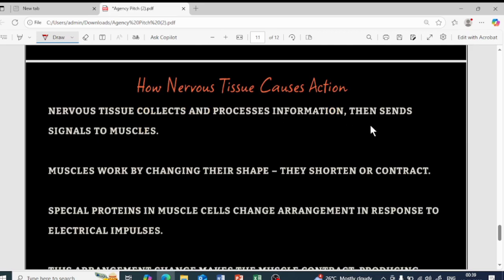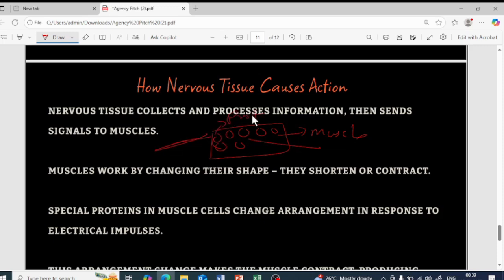Now the last part, how the nervous tissue causes the action. You know how the information is passed to the nervous tissue and all of that. Now, how the action is caused is, obviously, if the effector is the muscles, the muscle cells will be present. Just imagine this is the muscle and these are the cells of the muscle. So the nerve impulse will be there. These muscle cells have a special type of proteins. As soon as the nerve impulse reaches these muscle cells, these proteins will change their arrangement.